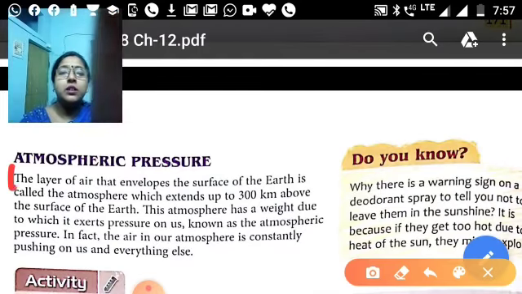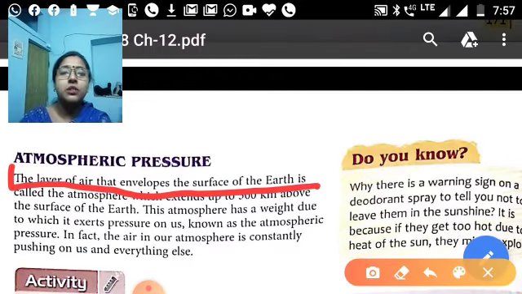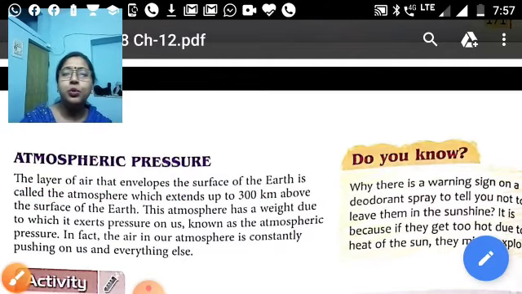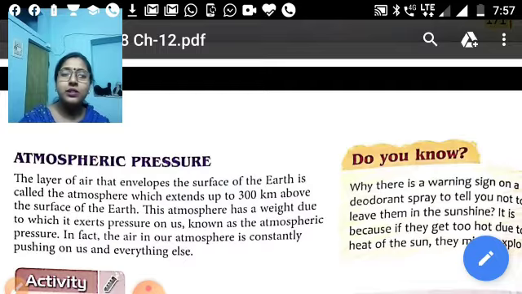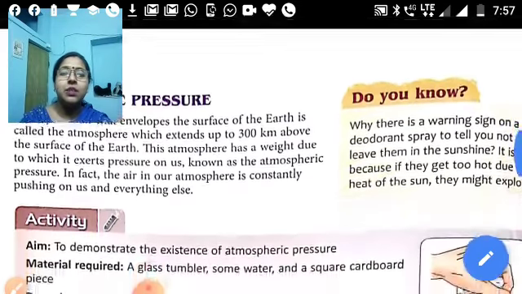Underline this line: the layer of air that envelops the surface of the earth is called the atmosphere, which extends up to 300 km above the surface of the earth. This atmosphere has a weight due to which it exerts pressure on us, which is known as atmospheric pressure.